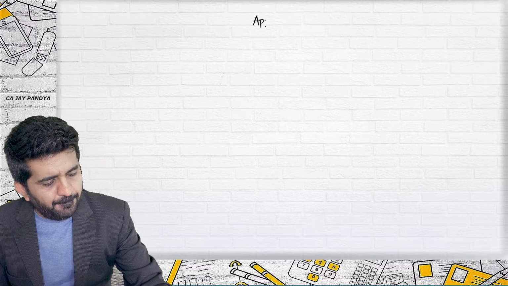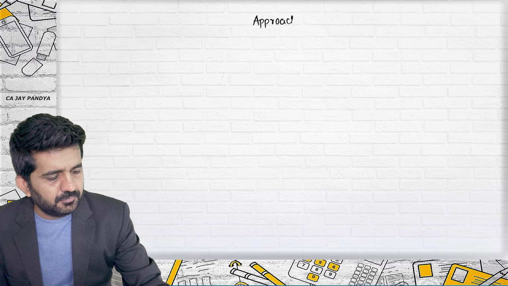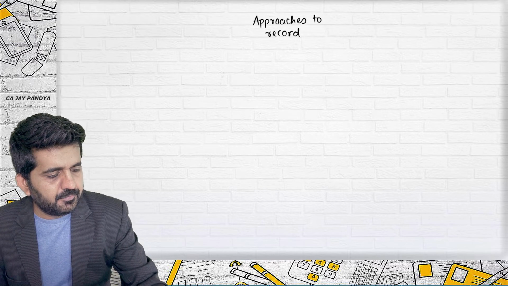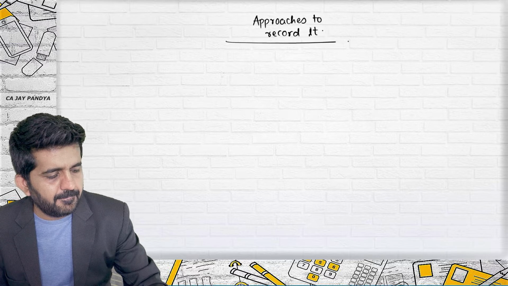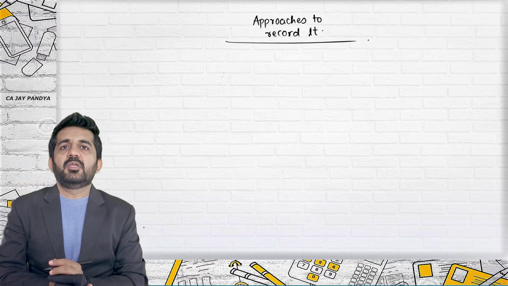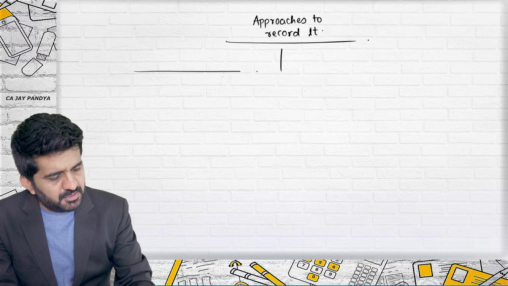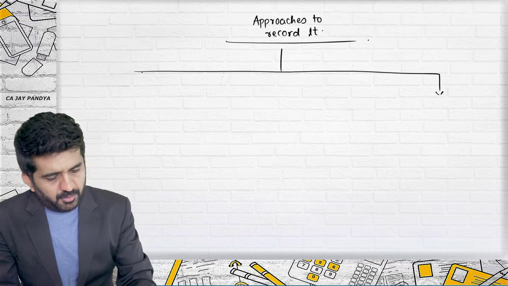We are going to the next point. If we receive government grants, what are the approaches to record it? Whenever you receive government grant, what are the approaches to record it?